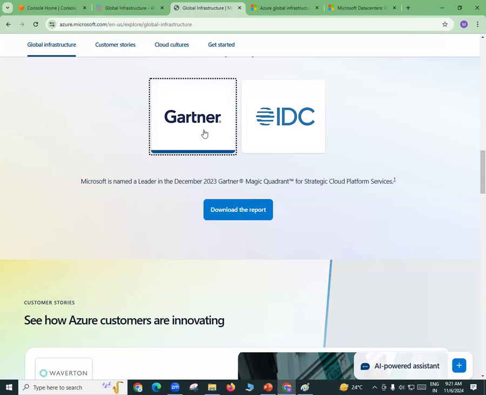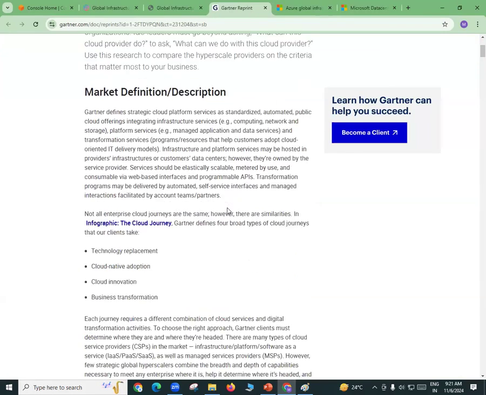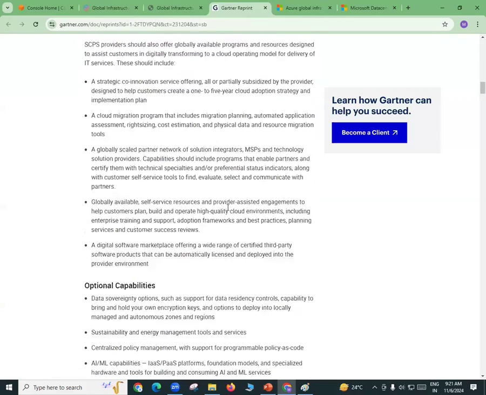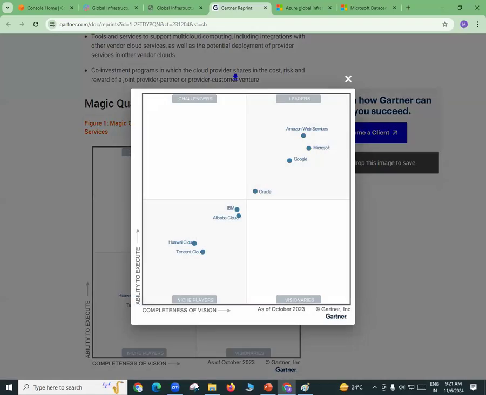And if I just go and click on this Gartner report here, what will they show you? They will show you who is the number one cloud provider as of today. So as of today, see here. I hope you can see here. Amazon Web Services is at number one place, Microsoft is at number two place, and Google is at number three place. And the fourth one is Oracle. So this particular report is published by the Gartner people, and the Microsoft people have uploaded this report on their official website. So this is not a report we are taking from the Amazon people, right? Okay, so this is the report we have seen on the Microsoft Azure web page only.